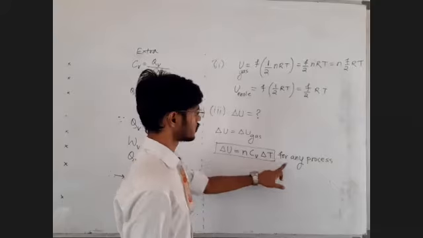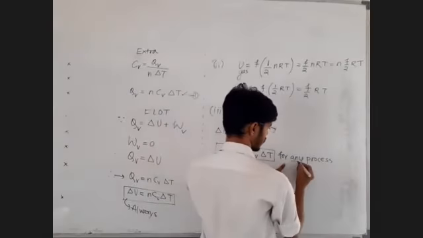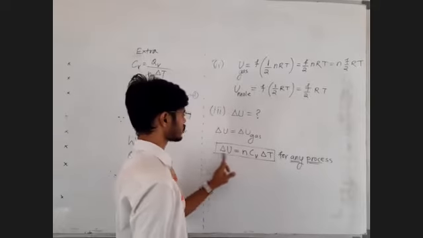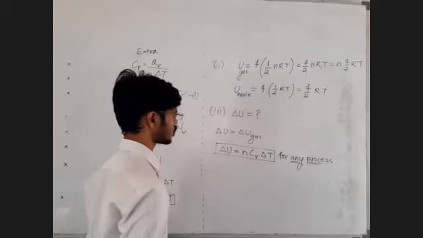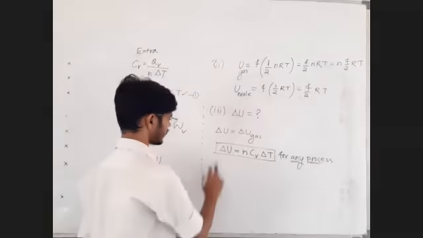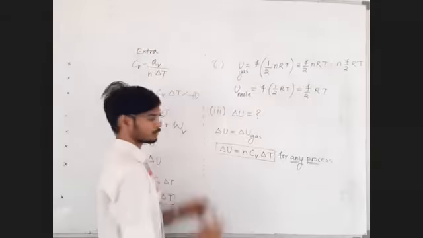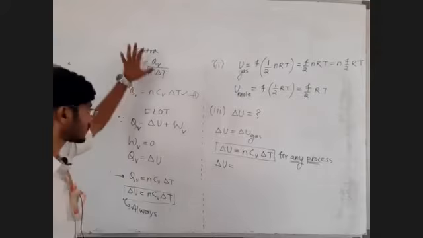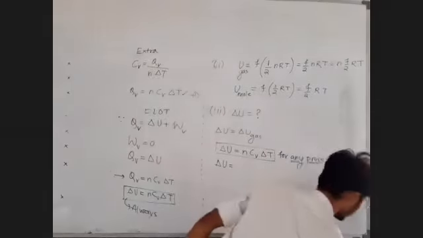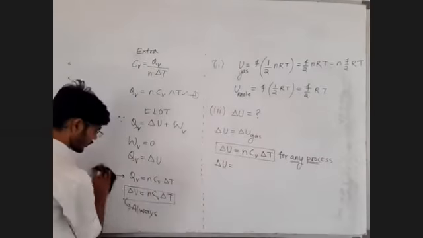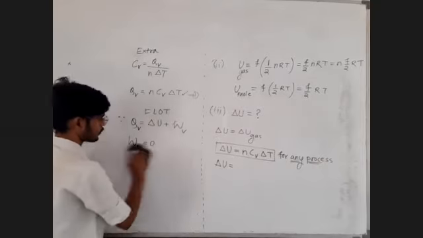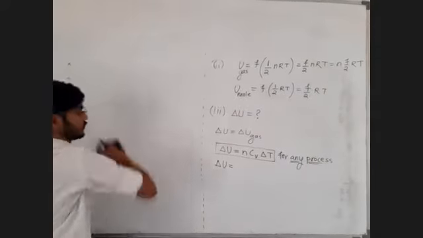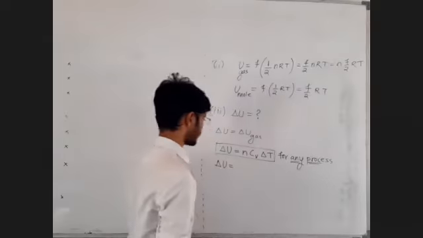So I have written this for any process. Let the process be anything, just find out CV of the gas and use this formula. You will get the change in internal energy of the gas. Now additional formulae for delta U, let us try to derive. This extra point is over now. Now the main point we will continue. Hope you have written this extra point also. Everything on the whiteboard is to be written. Whatever I am writing, you have to write all of it. Fine. Now let us write delta U.